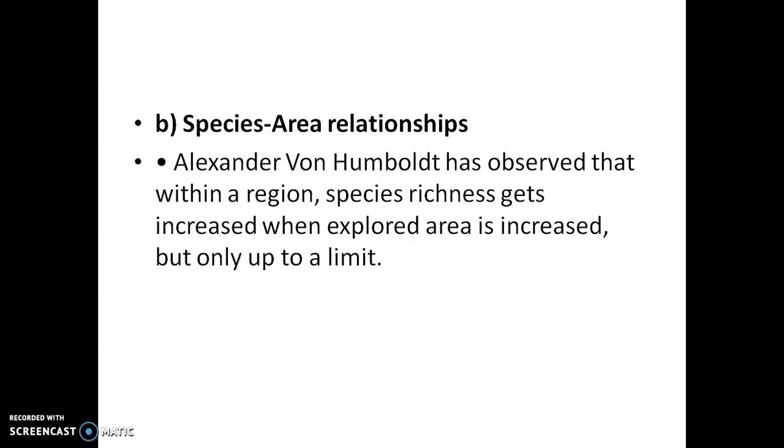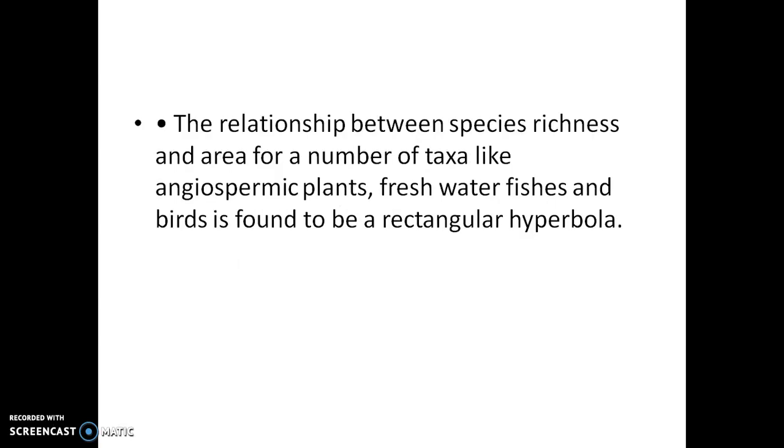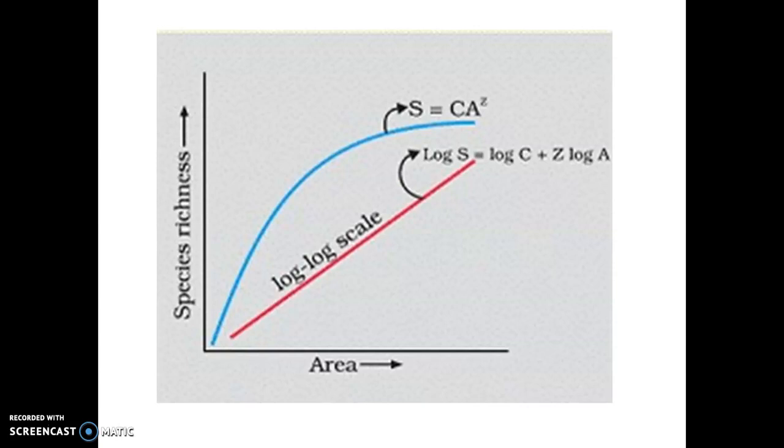A direct relationship is there, but only up to a limit. The relationship between species richness and area for a number of taxa like angiospermic plants, freshwater fishes and birds is found to be a rectangular hyperbola. So I will show you that diagram.